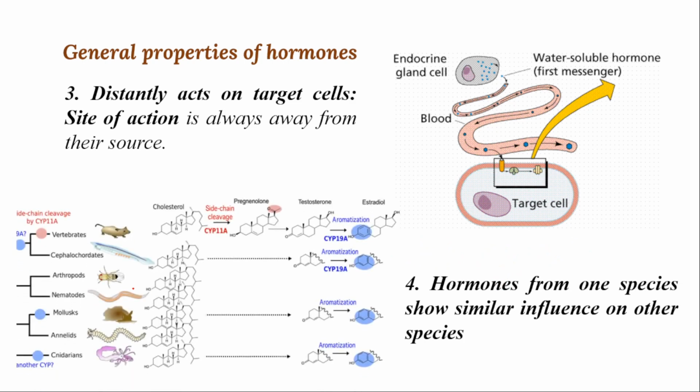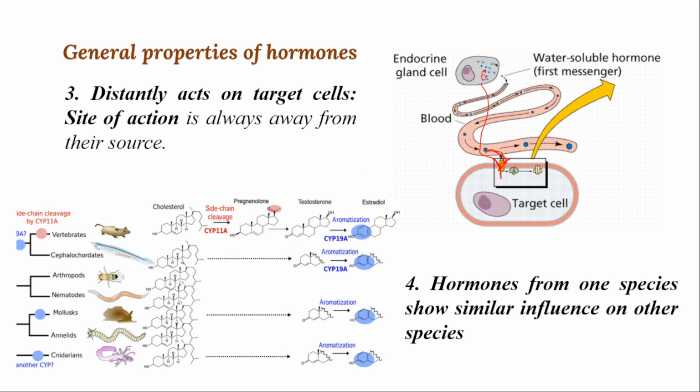You can see here, the base structure, the skeleton structure, will be the same, so that the receptor recognizes it. A particular structure of chemicals will have a particular receptor. Here, this is the receptor, a protein, which will receive a specific shape of the secreted protein.